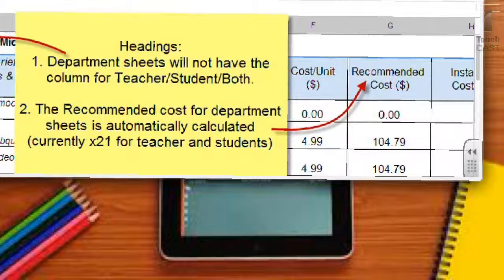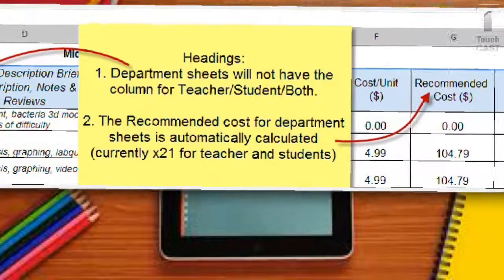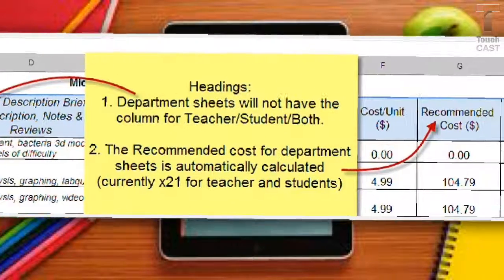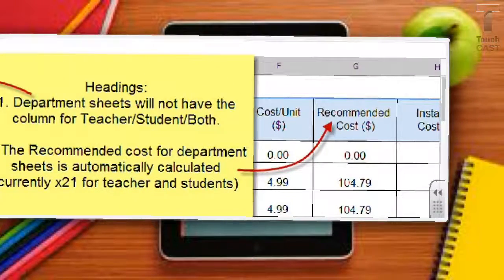So again, that's already done. Just know that when you're on your department sheet, if there is no area to put in teacher, student, or both, that's done on purpose, and it's still automatically calculated for you. So you shouldn't have to worry about the recommended cost column or the installed cost column, just the cost per unit column.